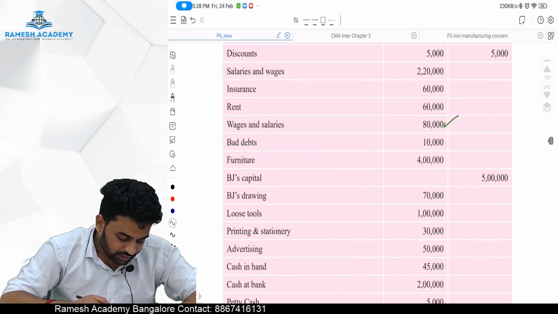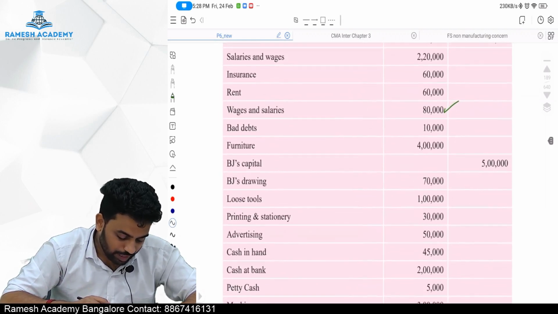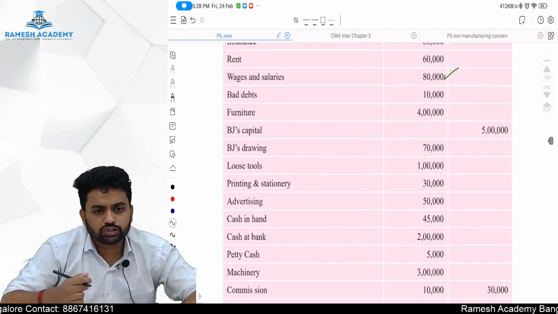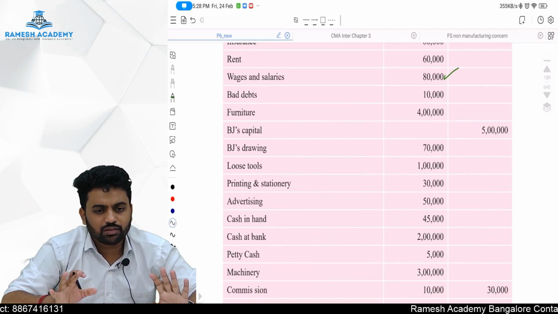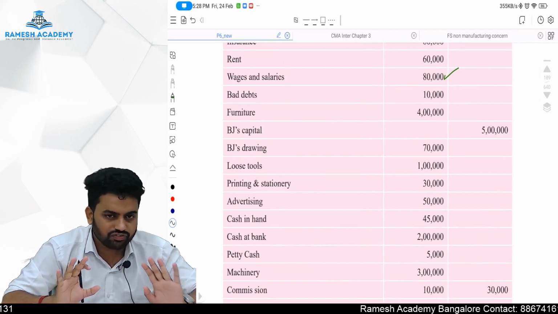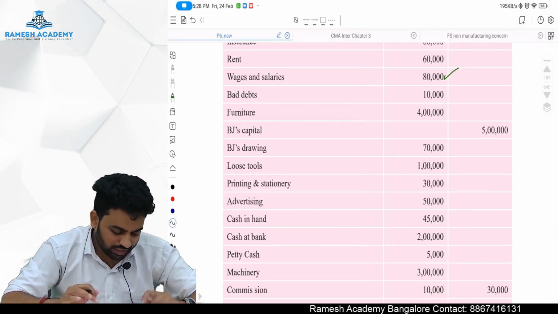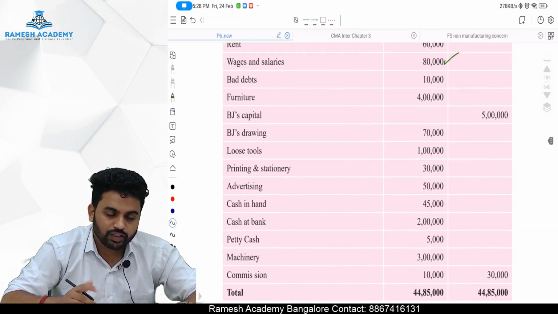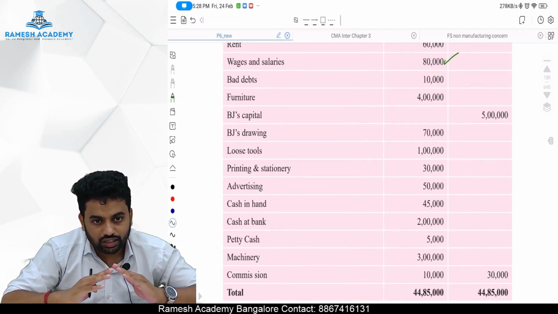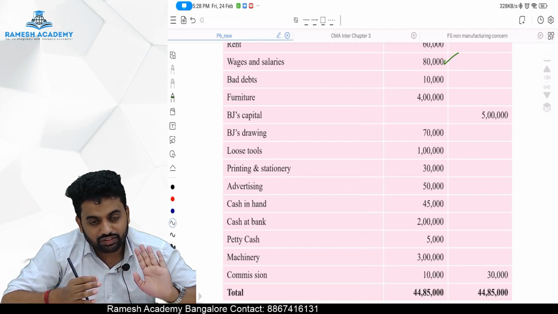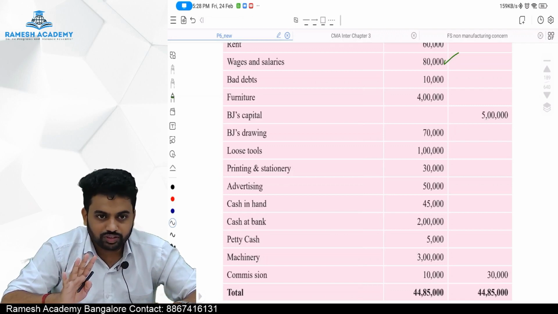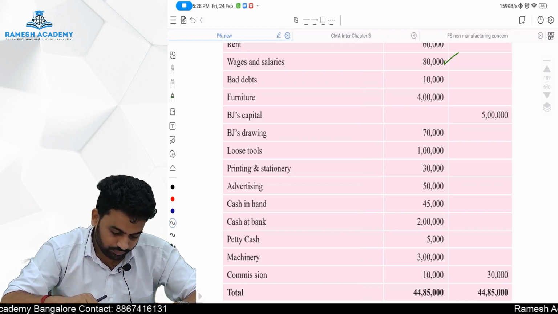Furniture is there, furniture is a balance sheet item. Capital is there, capital is a balance sheet item. Drawings is there, drawings is a balance sheet item. Sir, loose tools, your spanners, those things, are basically your fixed assets only, so that is also a balance sheet item. Because spanners and all, you will not throw away, no. If you open a 10-year-old car, the jack and all which was given at the time of purchasing is still there in the car. Which means those things you will not throw.